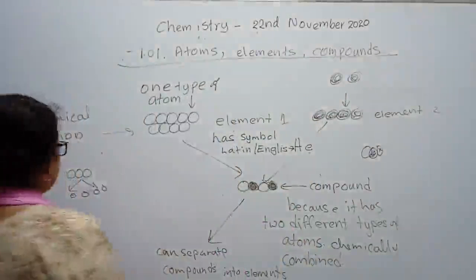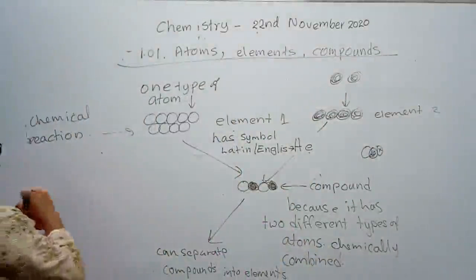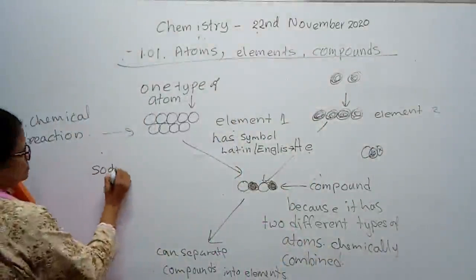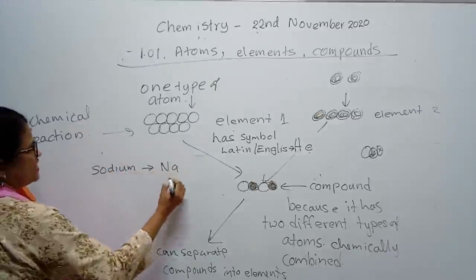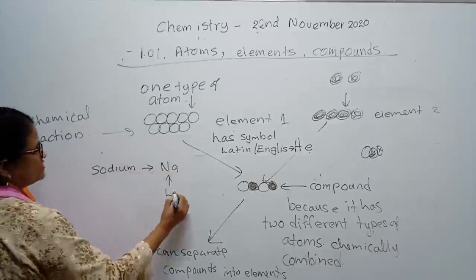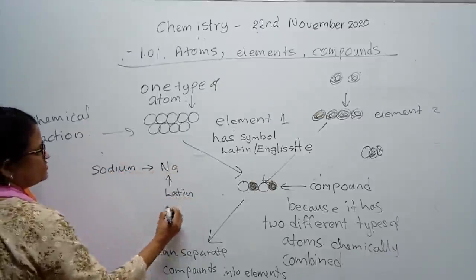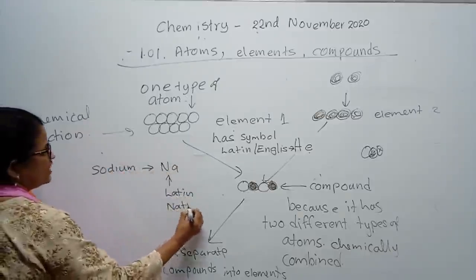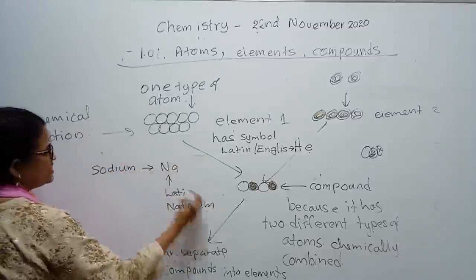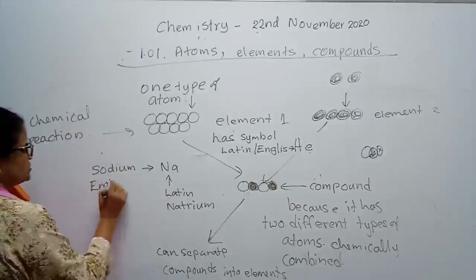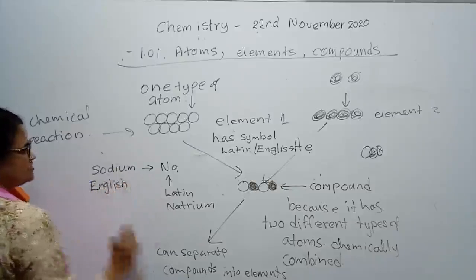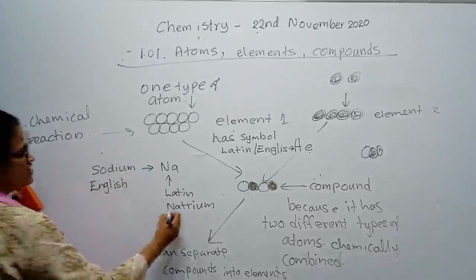We most of the time learn about this element. The name sodium is English, but the symbol is Na. This symbol comes from Latin. The Latin name of sodium is natrium and the English name is sodium. So the name is English and the symbol comes from the Latin name natrium.